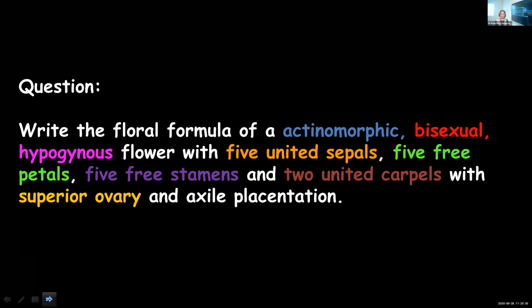I told you, vice versa. A floral diagram can be given and you can be asked to write down the points. Or a floral formula can be given, and you will be asked to summarize or list out the characteristic features of the floral parts, or it can be asked in the form of a question to frame the floral formula. Once you complete, let me know.